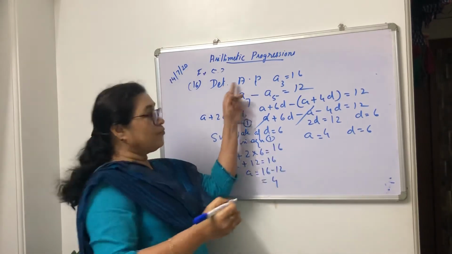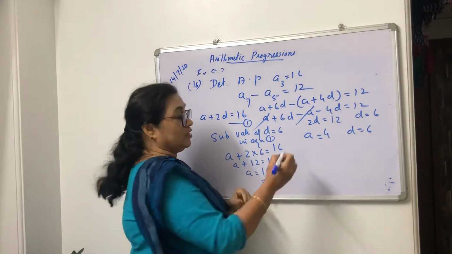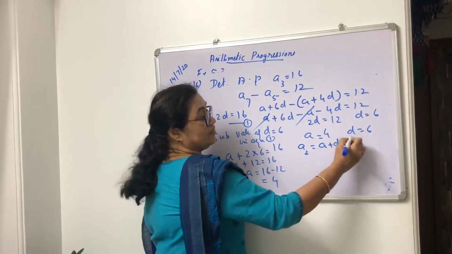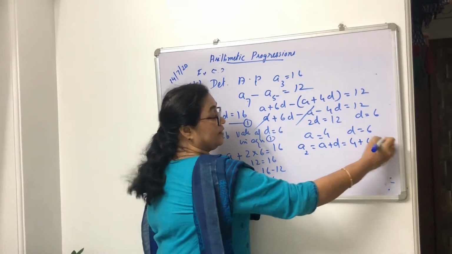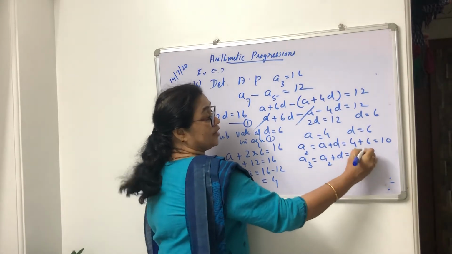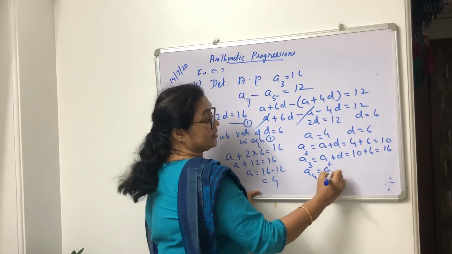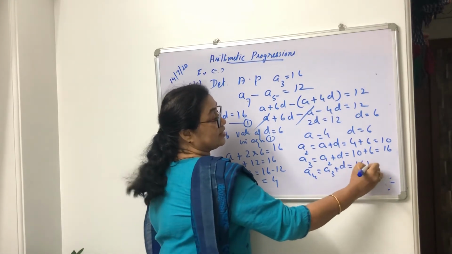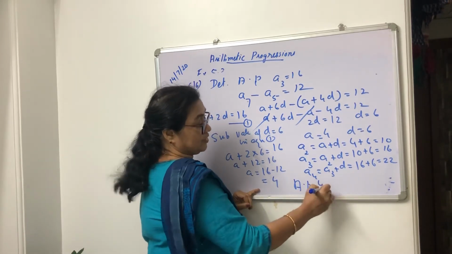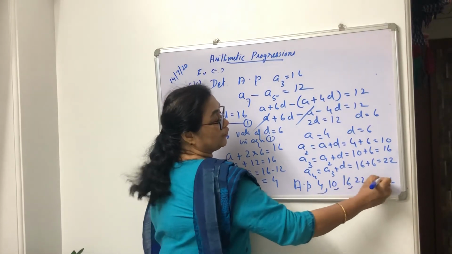So you want to find out the AP. AP means you write down at least a minimum of 3 terms. So here A2: A2 is A plus D, that is 4 plus 6 is 10. Then A3 is A2 plus D, 10 plus 6 is 16. A4 is A3 plus D, that is 16 plus 6 is 22. So our AP is: first term 4, 10, 16, 22, and so on.